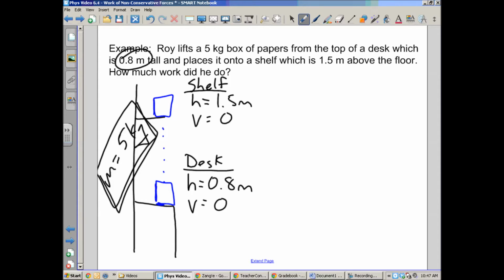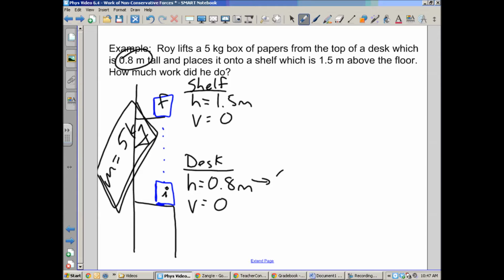Okay? So remember, work is the change in total energy. So we need to find the total energy. To do that, what I'm going to do is find the total energy initial. This is going to be my initial point, right? And this is my final point up here on the shelf.